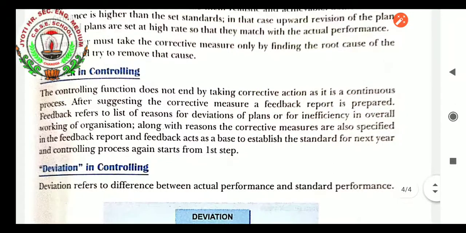Feedback in controlling, a very important thing. The steps of controlling get over, but feedback is needed. The controlling function does not end by taking corrective action, as it is a continuous ongoing process. After suggesting the corrective measures, a feedback report is prepared. Feedback refers to a list of reasons for deviations from plans or for inefficiency in the overall working of the organization. Along with reasons, the corrective measures are also specified in the feedback report, and feedback acts as a base to establish the standard for next year, and the controlling process again starts from the first step.